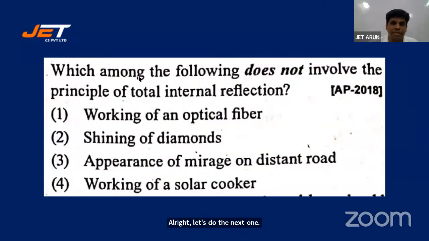Which among the following does not involve the principle of total internal reflection? Does not, students, does not. Working of an optical fiber, shining of diamonds, appearance of mirage on distant road, working of a solar cooker.